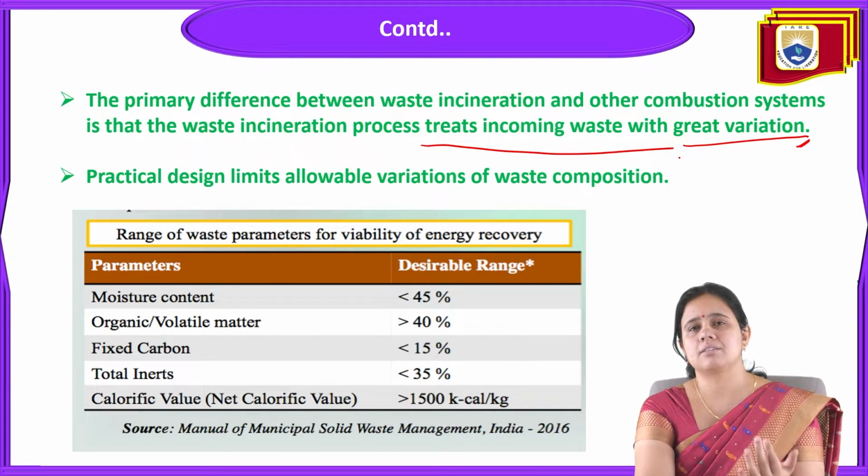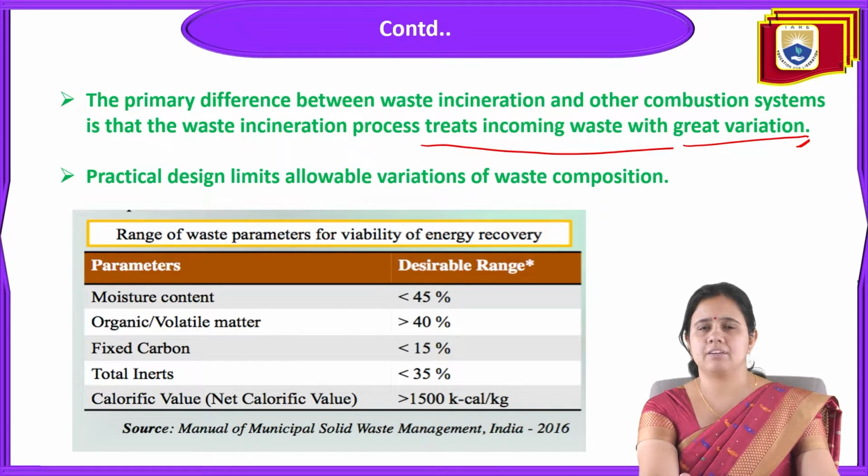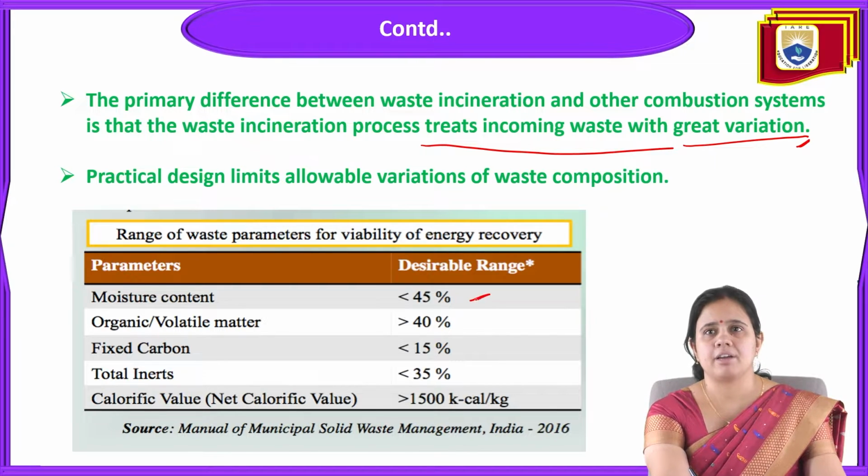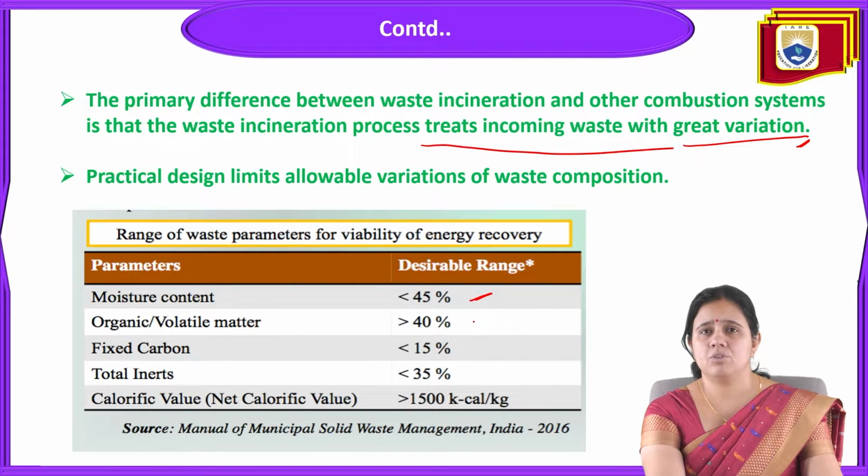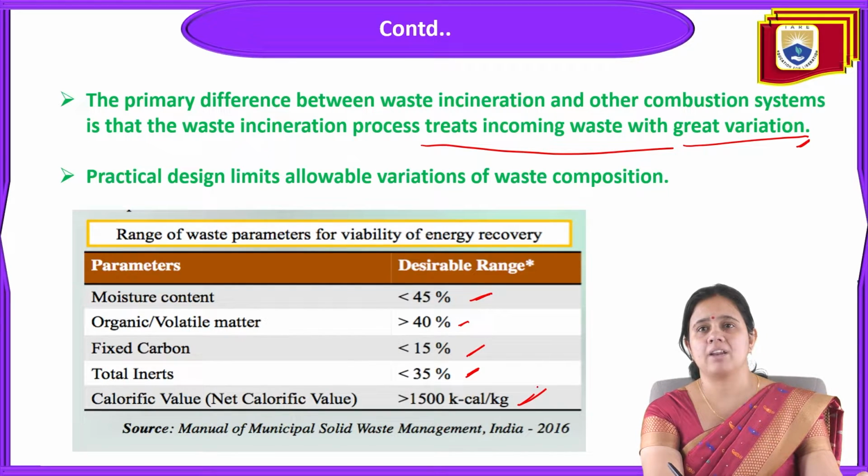Before designing a waste to energy plant, the important parameters are: first, the moisture content, then volatile and organic matter, fixed carbon, total inerts, and calorific value. These five are the important waste parameters used for the viability of total energy recovery. Moisture content should be less than 45%. Organic or volatile matter should be more than 40%. Fixed carbon is less than 15%. Total inert is less than 35%. Calorific value is more than 1500 kilocalorie per kg.